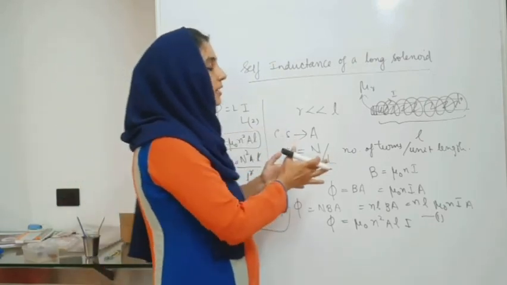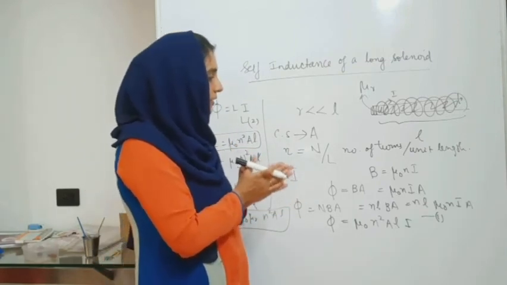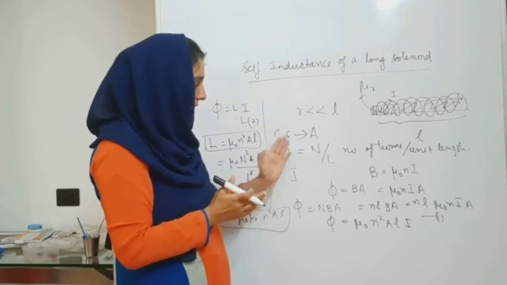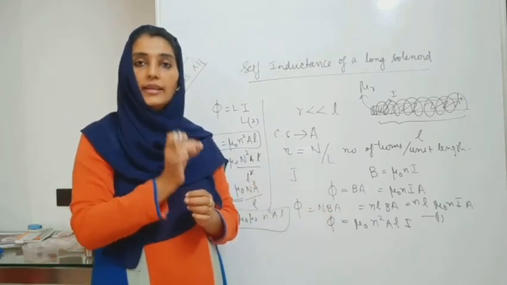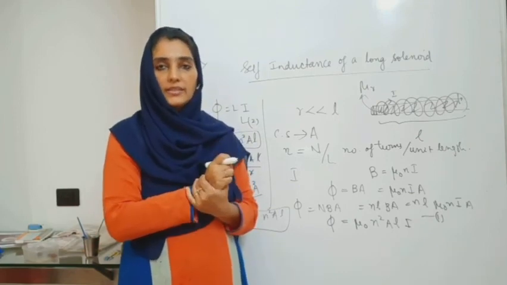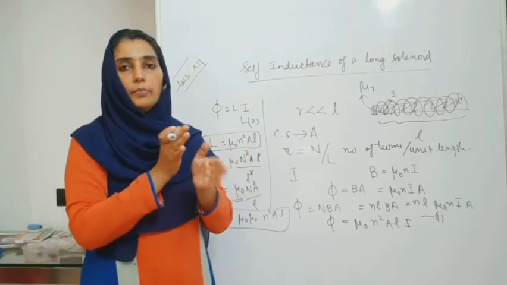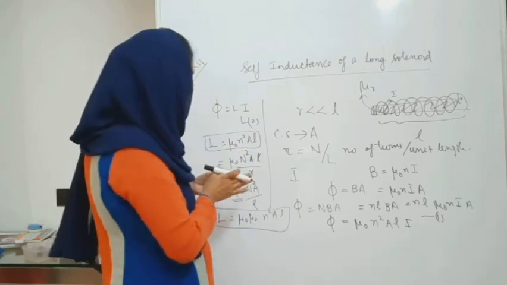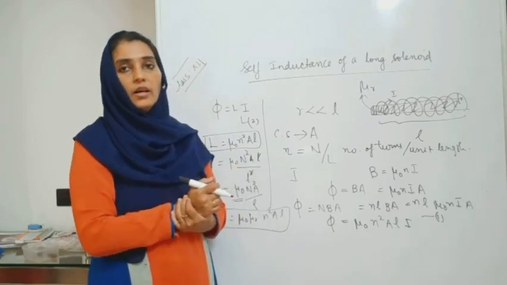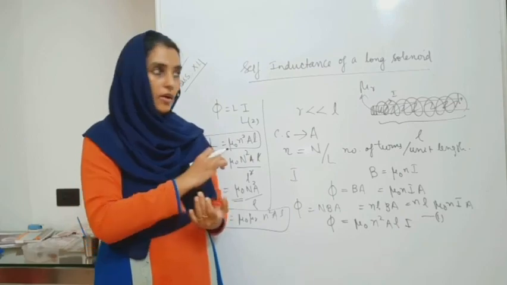So it is a very easy derivation where you can derive the expression for the self inductance starting with the magnetic field, then coming to the magnetic flux linked with each turn, then the total magnetic flux linked with n number of turns, and finally, by simply comparing with the general expression for self-inductance and flux, you get the mathematical expression for the self-inductance of a long solenoid.